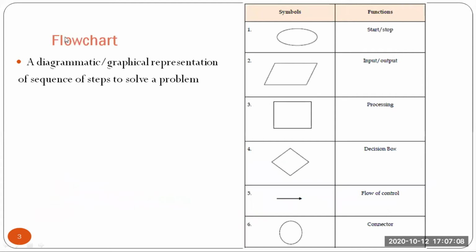Next is your flowchart. Flowchart is a diagrammatic and graphical representation of a sequence of steps to solve a problem. There are certain symbols which are given. The oval is for start and stop. The parallelogram is for input and output. A rectangle is for processing. Diamond shape is for the decision box. Line is for flow control, and there is also a connector. We'll be using them and creating a flowchart.